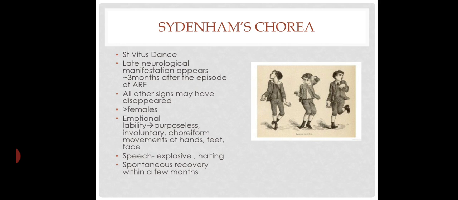Next, Sydenham's chorea. It is also called St. Vitus dance. It's a late neurological manifestation and appears about 3 months after the episode of acute rheumatic fever. By that time, all other signs may have disappeared. It is more seen in females. First there will be emotional lability. Next, there can be purposeless involuntary choreiform movements of hands, feet and face. Speech may be explosive and halting, and spontaneous recovery within a few months occurs.